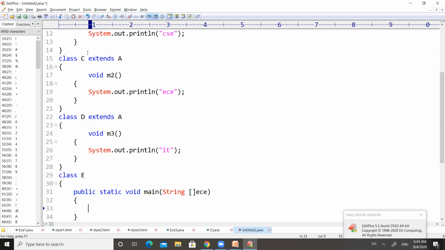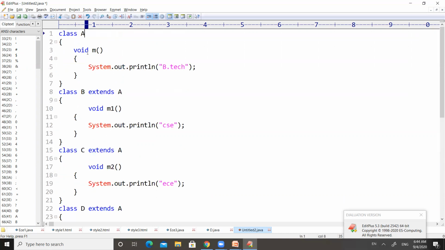let us see what will happen if we create an object for A. If you observe the program, A doesn't have any parent classes.